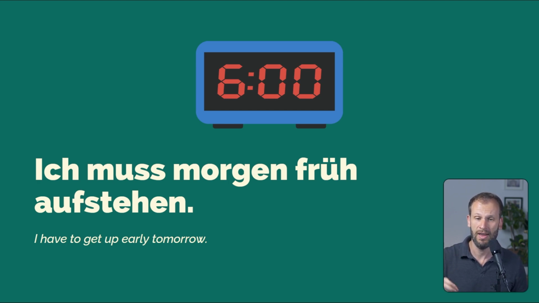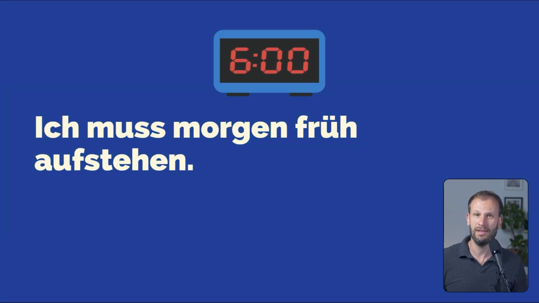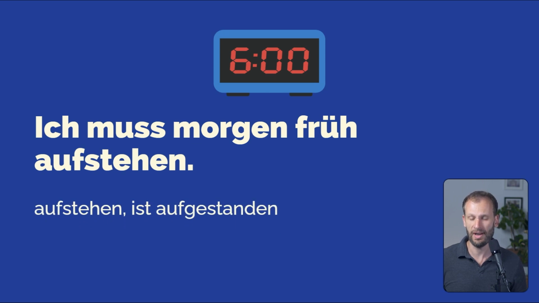You put the second verb in the infinitive form, meaning it ends in en, don't change it, and you put that on the last position. So aufstehen, to get up. What's the perfect tense, the past tense here? Aufstehen, ist aufgestanden. It's a separable verb, so here we get ge in the middle, behind the prefix, aufgestanden. Also, it denotes a change of place from the bed to the living room or next to the bed. So change of place verbs usually take ist, they take sein as the auxiliary in the perfect tense.